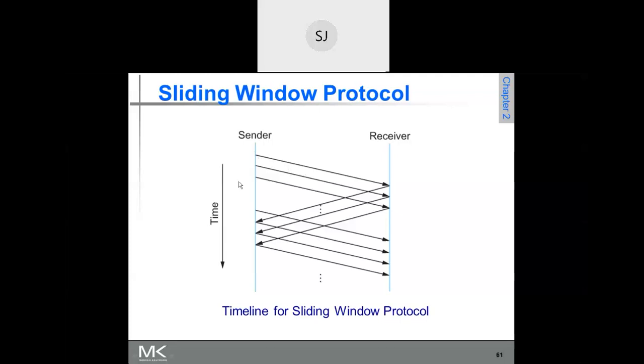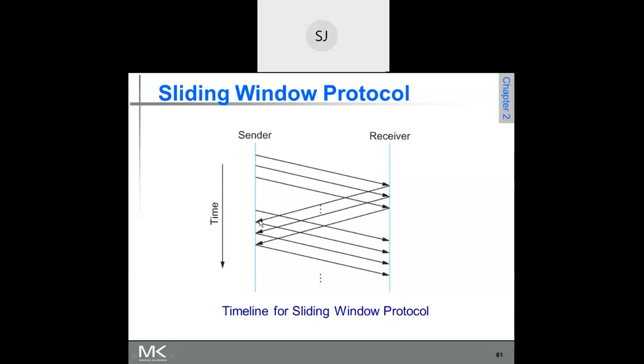See now what happens after sending these many frames. These are the outstanding frames, starting from this frame to this frame, because their acknowledgement is pending, right? Now, as I said, the acknowledgement for the first frame comes.